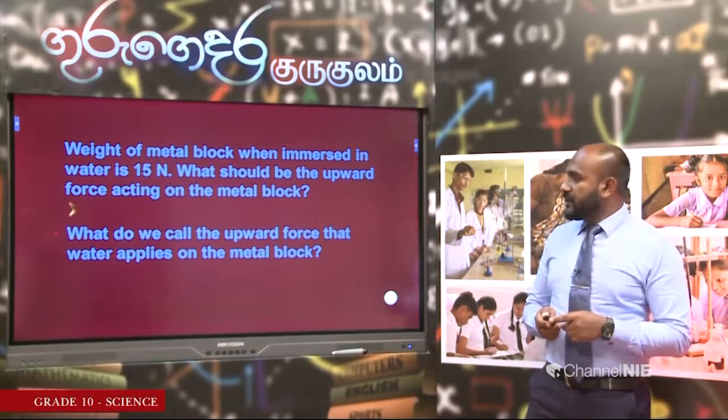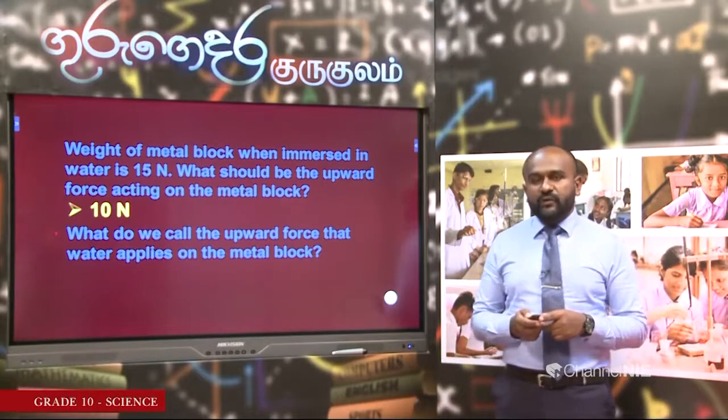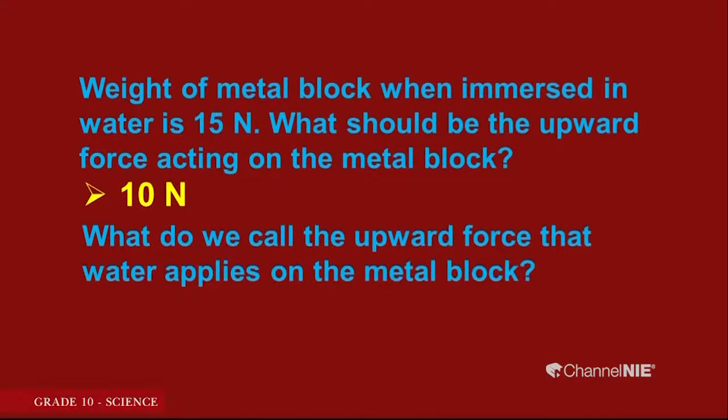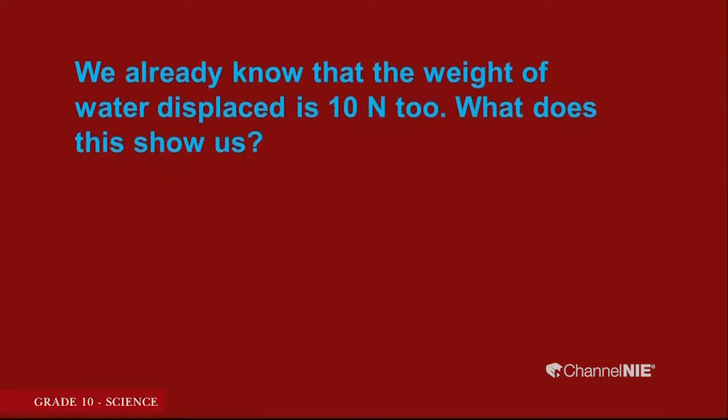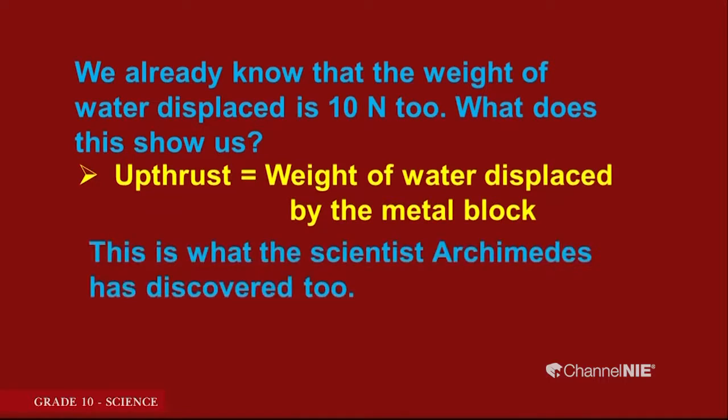So, what do you call this upward force that water applies on the metal block? You call it upthrust. Now, according to the observations that we made in this activity, we can come to a conclusion. What's the conclusion? The upthrust acting on the metal block is equal to the weight of the water displaced by the metal block. So, this is what the scientist Archimedes has discovered.